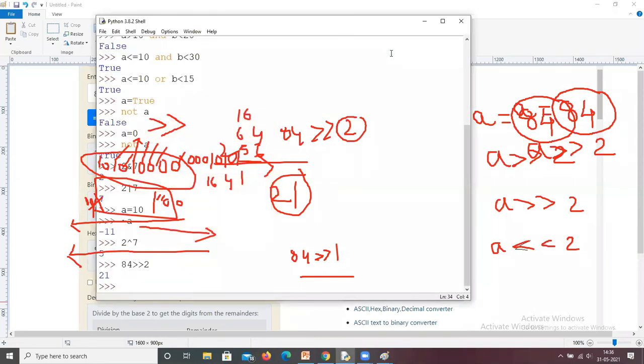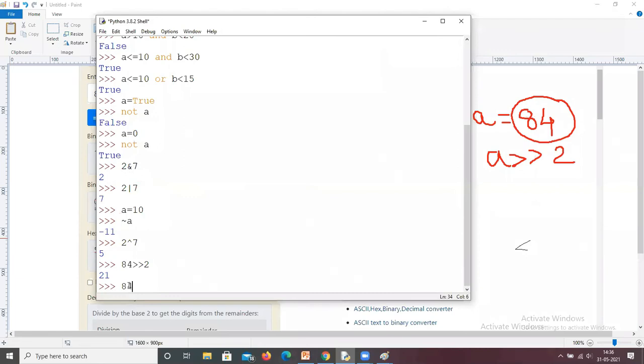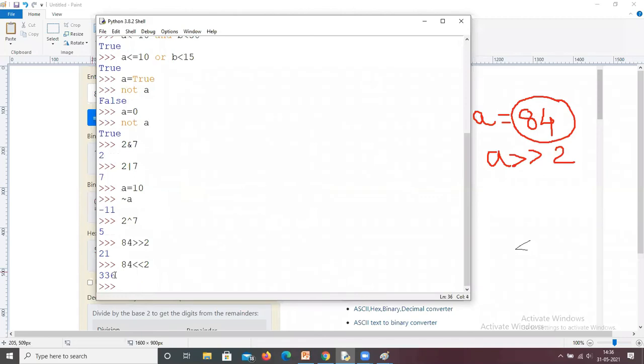Same 84, left shift 2 bits. If I press enter, what does it display? It displays 336. Similarly, 84 right shift 3, 3 means you want to shift 3 bits. Now it displays 10.